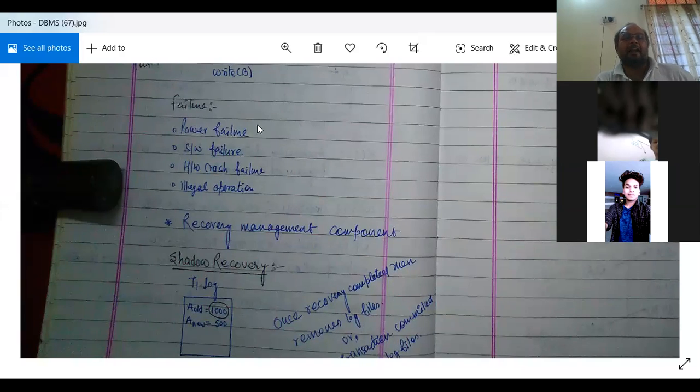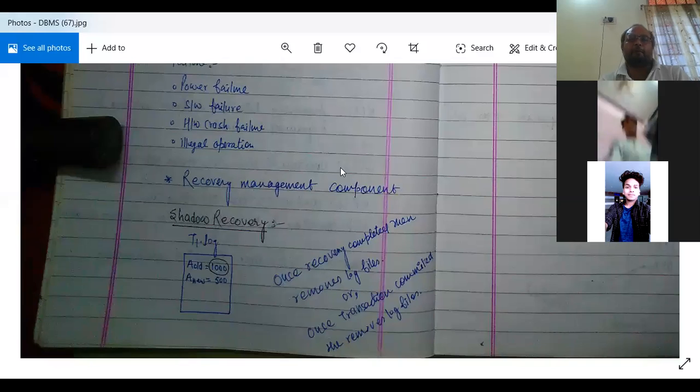So how many types of failures are there? Suppose power failure: if 500 rupees is deducted from one account and before reaching the other account the power fails. Software failure: suppose the software fails. Hardware crash failure: suppose the hardware crashes, or an illegal operation is performed. Recovery management of the component can solve this problem, because if it is deducted from A's account, it is not added in B's account. So we have to perform recovery management.